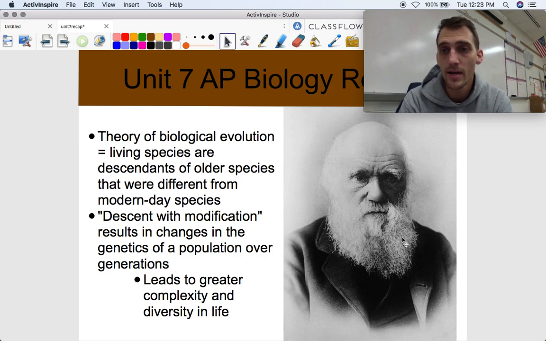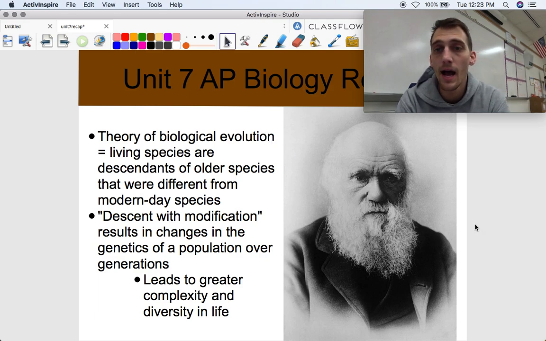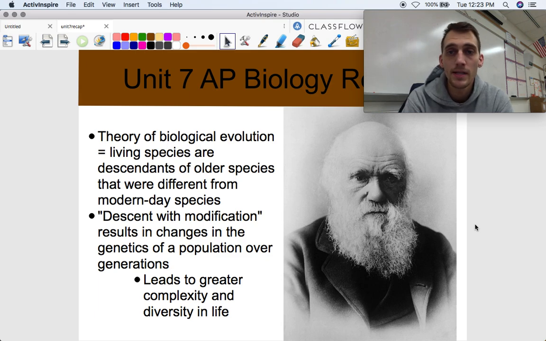And here's Charles Darwin, who is often credited with being the guy that brought evolution into the limelight and brought evolution to the forefront and started a debate that continues to this day about the nature of evolution and the nature of living things. But the theory of biological evolution states that living things are descendants of older species that were different from modern-day species.